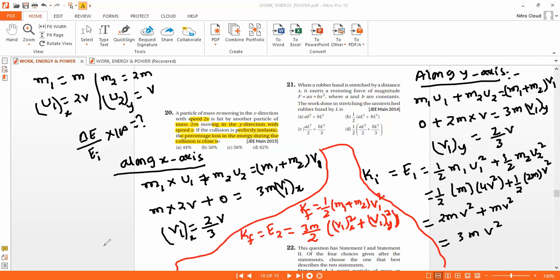So E2 is equal to 3m by 2. Substituting the values, v1x is 2v by 3, so 4v square by 9, and the y component is also 4v square by 9.